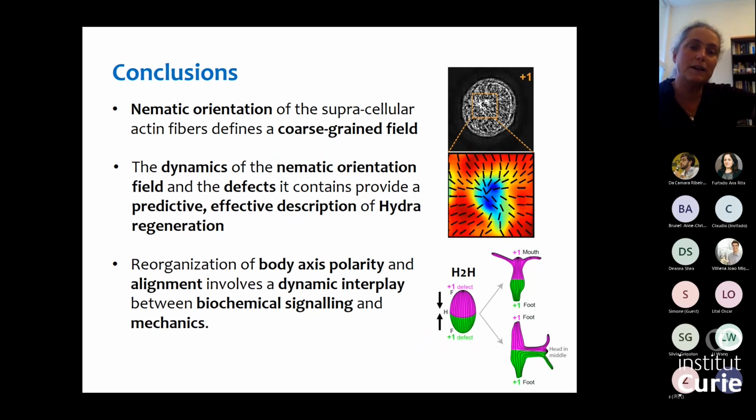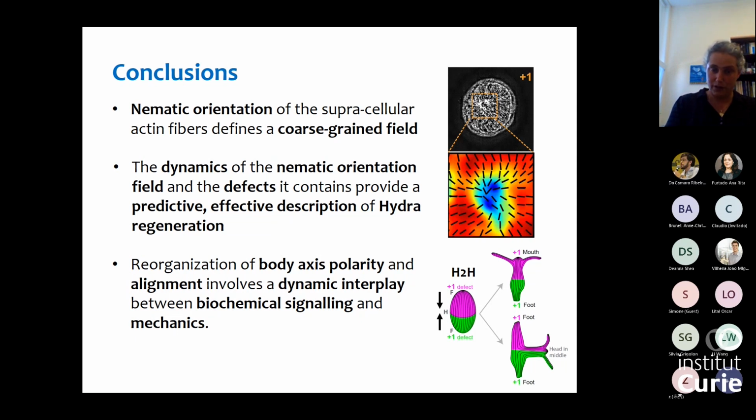Okay, so to kind of wrap up, I've shown you that by looking at this supracellular actin fiber organization, we have a mechanical field, the orientation field associated with this actin fiber orientation. And just by looking at this mechanical field and the defects it contains, we get useful information on the regeneration process. And in particular, it's predictive. It's predictive in the sense that we can identify regions and know what will be the outcome of these regions at the end of the morphogenesis process, just by looking at the nematic actin fiber organization.